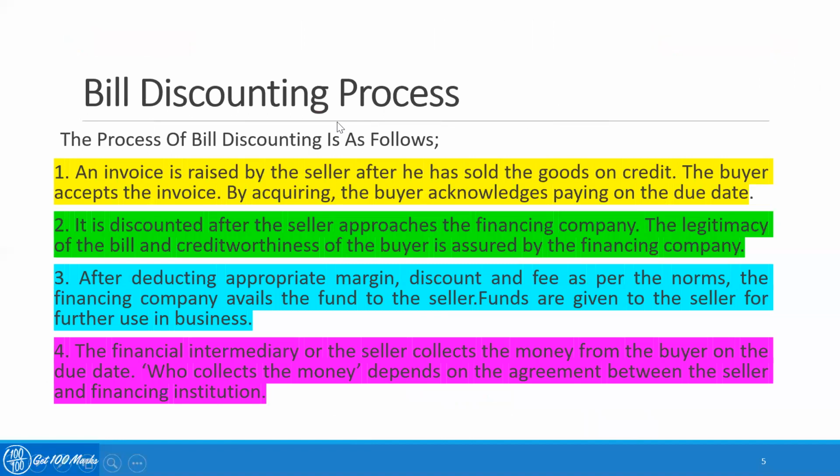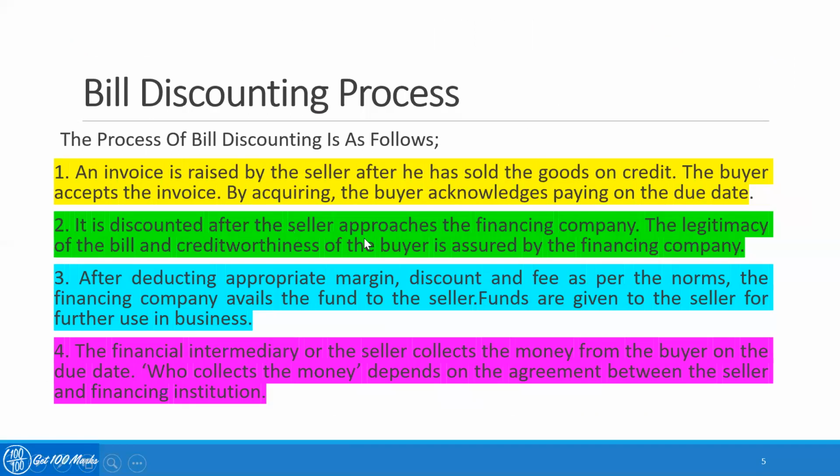So how does the bill discounting process happen? The process of bill discounting is as follows. An invoice is raised by the seller after he has sold the goods on credit. The buyer accepts the invoice. By accepting, the buyer acknowledges paying on the due date.